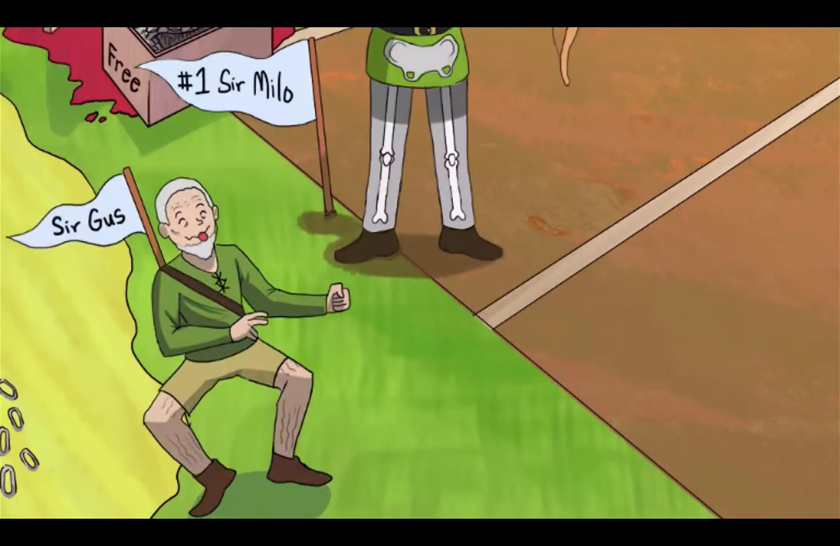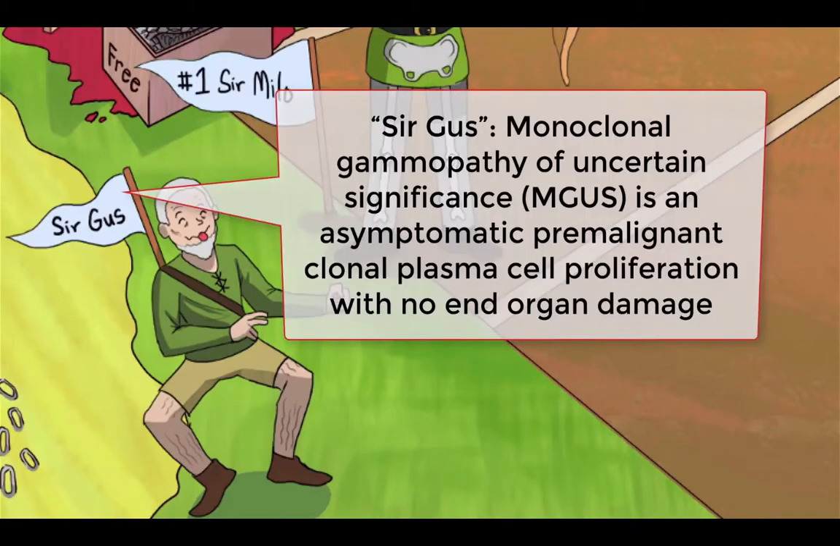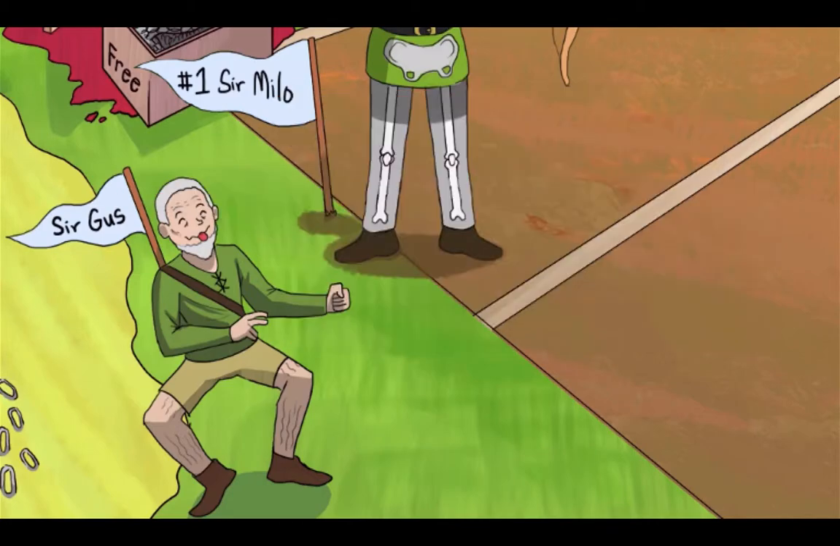Alright, before we wrap up the festivities, I just want to briefly highlight monoclonal gammopathy of uncertain significance, or MGUS. MGUS is an asymptomatic, pre-malignant clonal proliferation of plasma cells. MGUS is embodied by Sir Gus over here. I mean, just look at this guy. Yeah, I guess there's some plasma cell antibody secretion going on, or whatever.